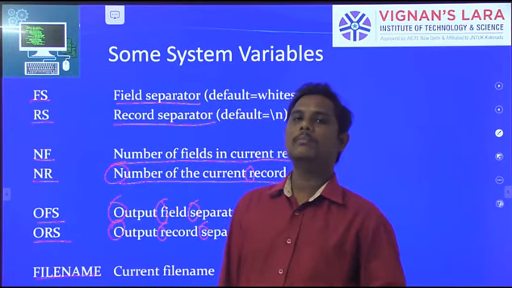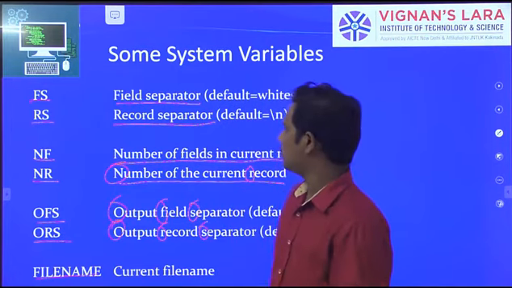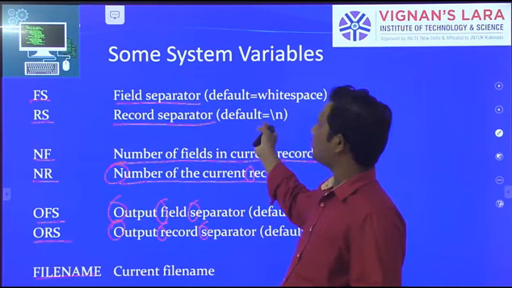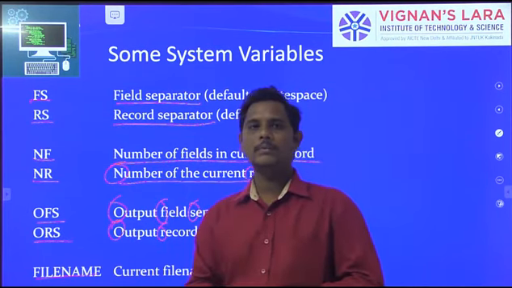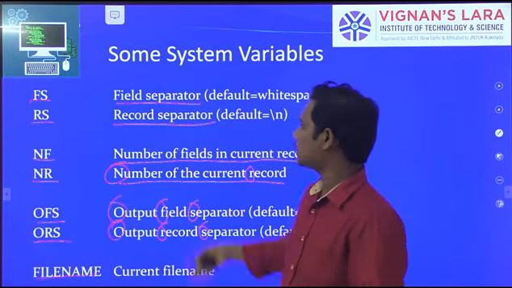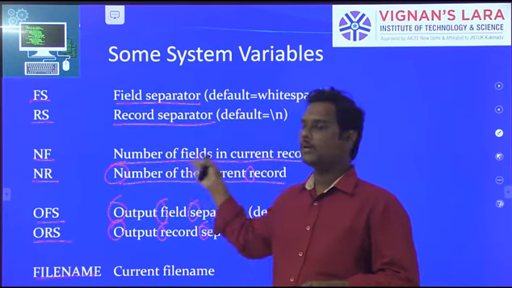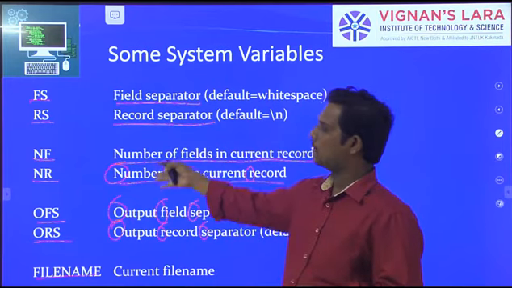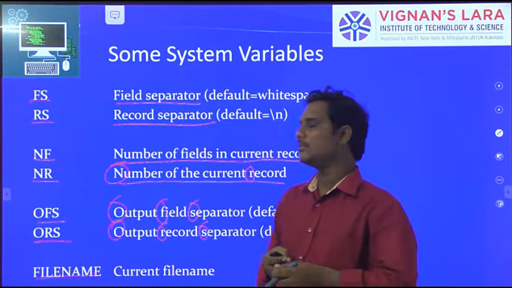I will give you example programs, don't worry. These are all variables. I told you AWK is a programming language, and here also we are using variables. These are the predefined variables, the system variables. Directly we can use them in a program.